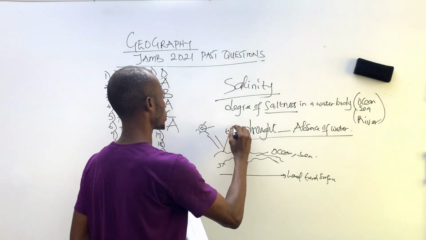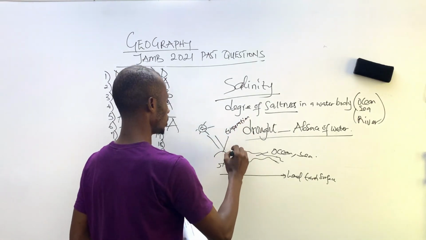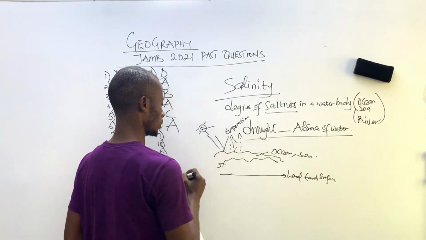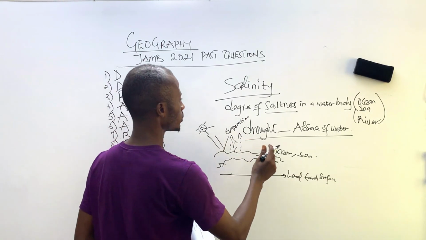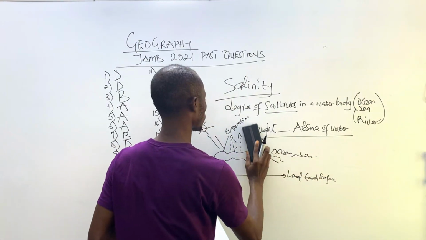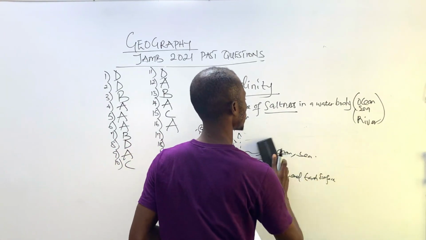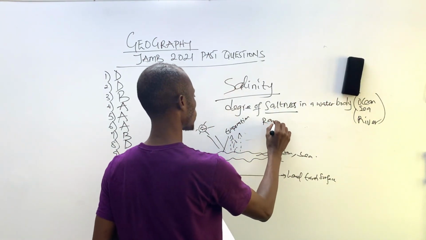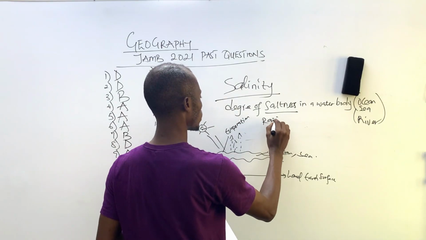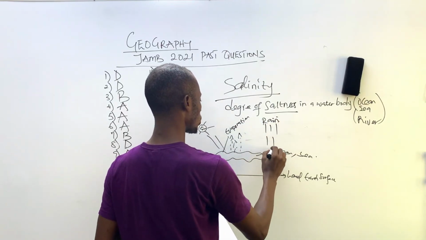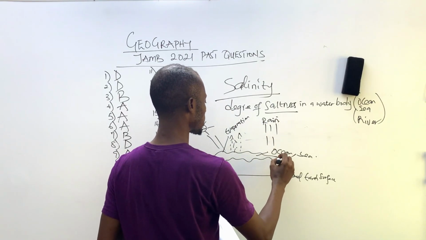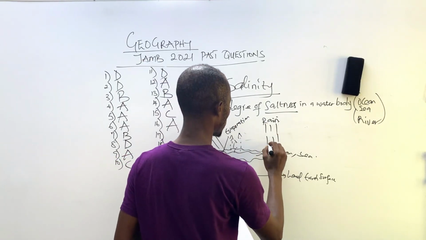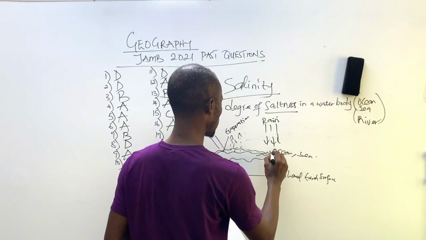Evaporation. Water goes up to the cloud. But when there is rainfall, sorry, permit me to wipe off this so that I can give you this diagram here. When there's rainfall upon this, there'll be an increase. There'll be another increase. Downpour on this, there'll be an increase in this.